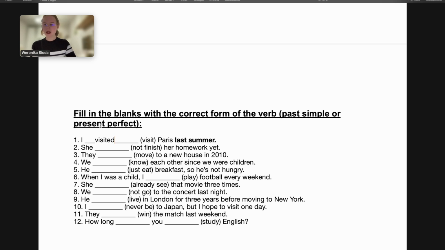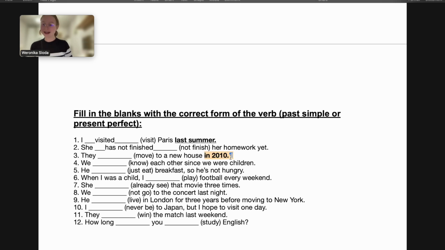So, she has not finished her homework yet. Number 3, they moved to a new house in 2010. Do I know when? Yeah, it's pretty obvious. In 2010. So I need to use which tense? Precisely. The past simple tense. So they moved.